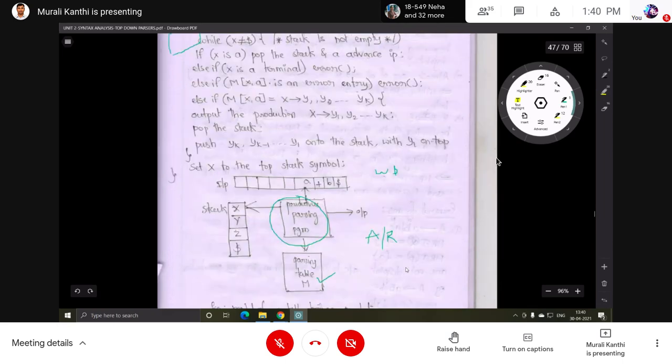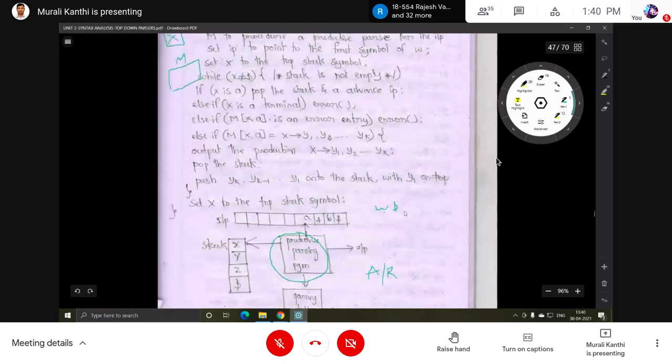Here, first, the input string that is given to verify is placed onto the input buffer by adding dollar. So finally the buffer is going to contain it like this. Now the input pointer is pointing to the first symbol of the input string. Next, the stack: initially the starting symbol of the grammar is placed onto the stack, so dollar is going to be there at the end of the stack.